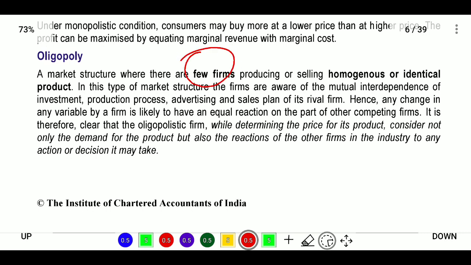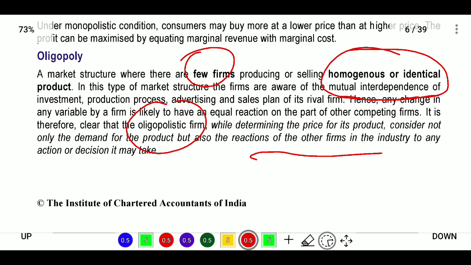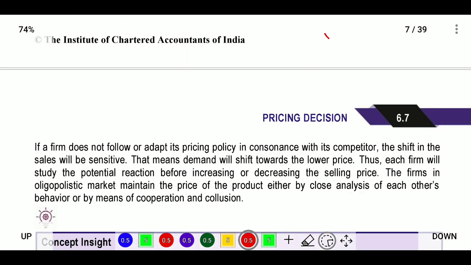producing or selling homogeneous or identical products, and they will come together and talk together and have mutual interdependence in investments, production process, advertising and sales plan. They will come together, talk and decide the price. This is oligopoly. Here oligopolistic firms, when determining the price of their product, consider not only the demand for the product but also the reactions of the other firms in the industry to any actions or decisions. They will form a community and decide the rate.